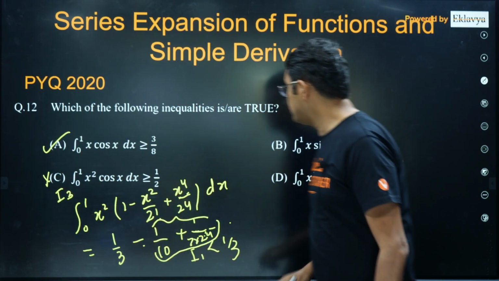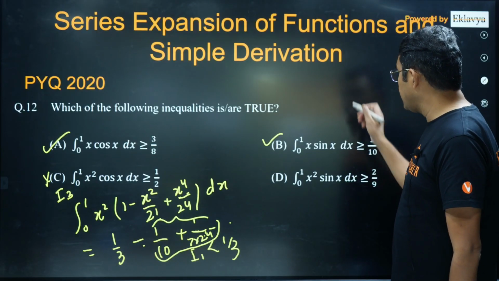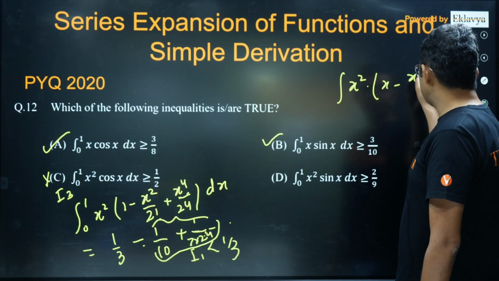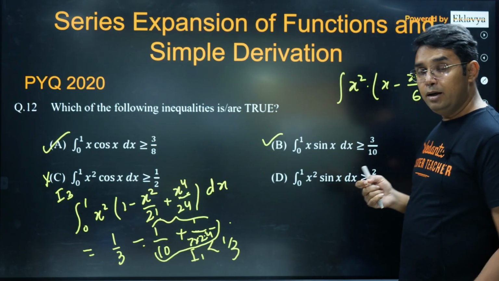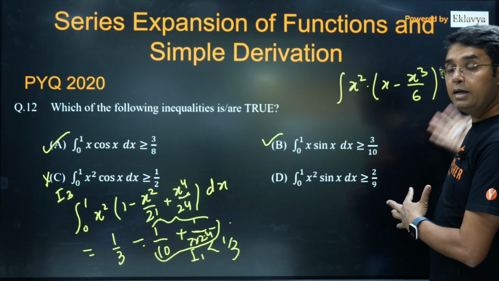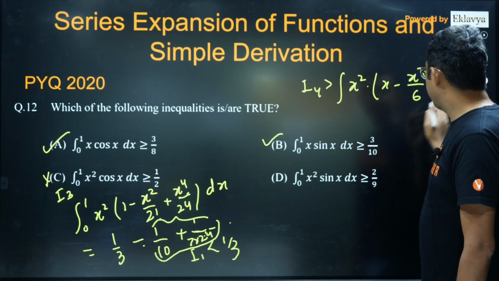So far correct options are A and B. Now same logic, if you go with x square sin x, it will be x square into x minus x cube upon 6. Whenever you are terminating this expansion with minus and the upcoming term is with plus sign, you can say this will be greater than.